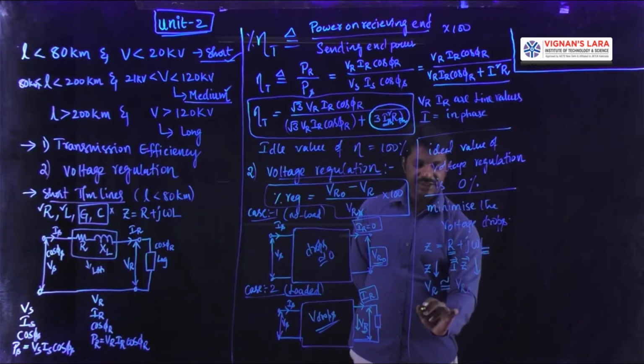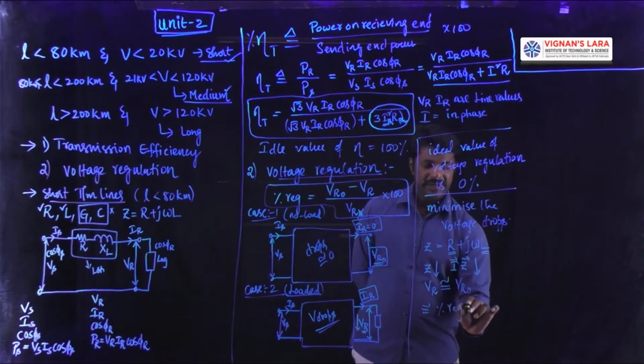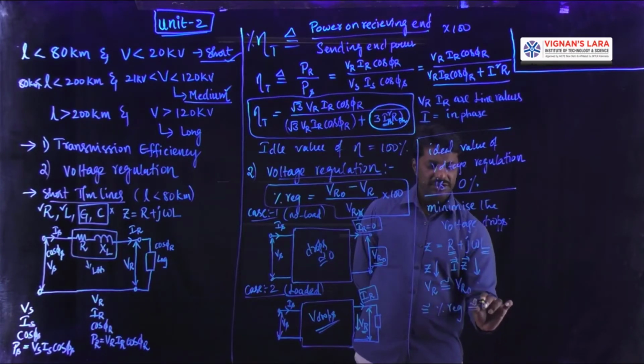Hence, we achieve the percentage regulation nearer to the ideal case of 0%.